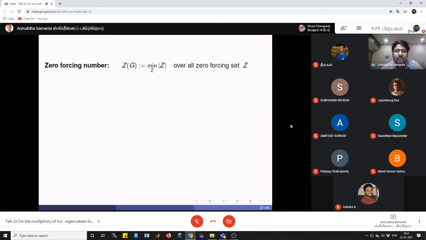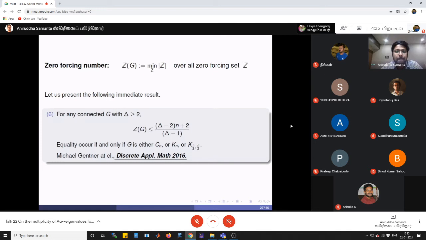So we have one immediate result on the zero forcing number. For any connected graph G with delta greater than or equal to 0, Z of G is less than or equal to this. And equality occurs if and only if G is either a cycle, a complete graph, or a complete bipartite graph with equal partition size. So here we use this result.